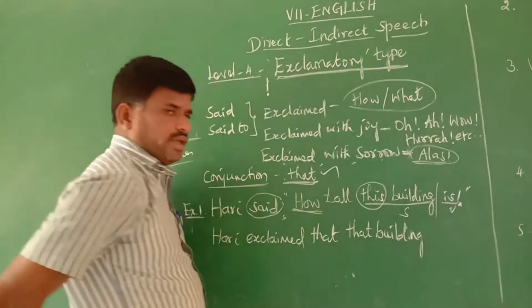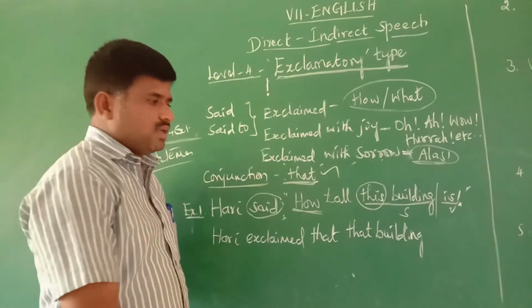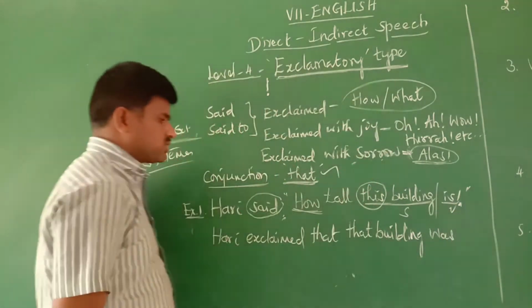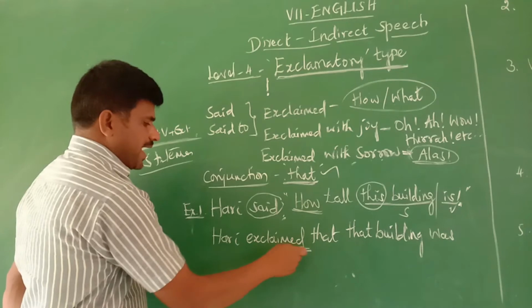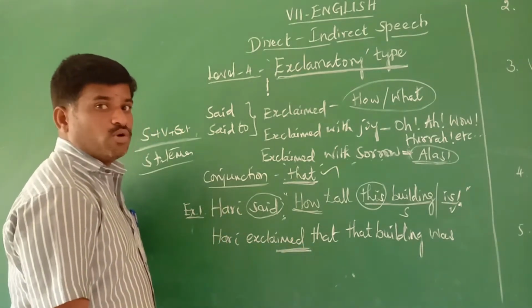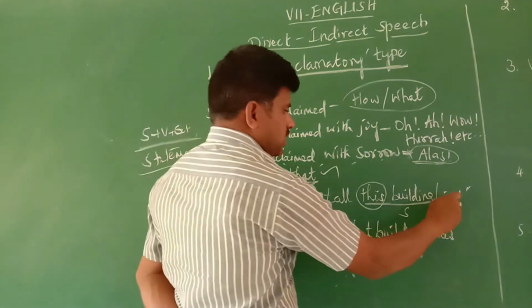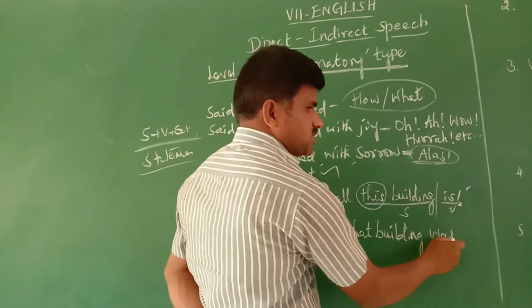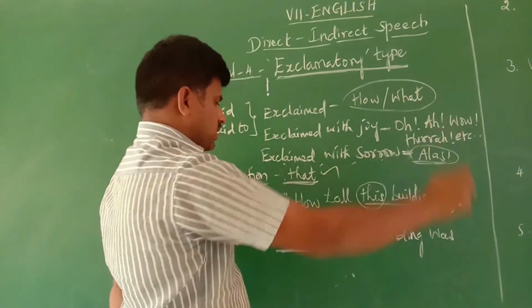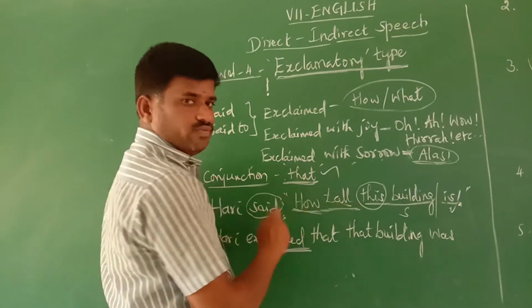That building is the auxiliary. The verb is should be changed into was because we should write in past tense. We are using the reporting verb exclaimed in past tense, so is, the past tense of it, is was. Now next we go for the adjective.